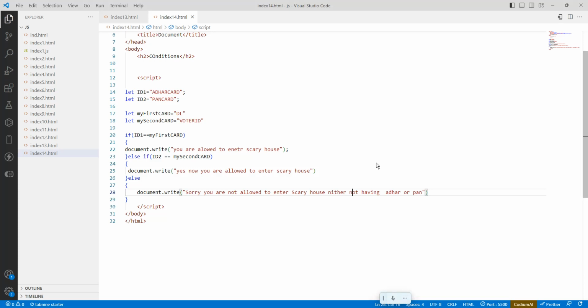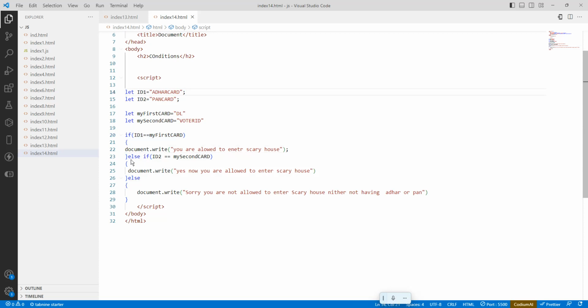Okay, so why will these conditions be there? If you have seen software companies and big organizations, they ask you to give an Aadhaar card or PAN card. If not given, then you are not allowed to enter the house, sorry, office or anything. So these are the conditions. The first one is the if condition, and for else if we are giving two options.